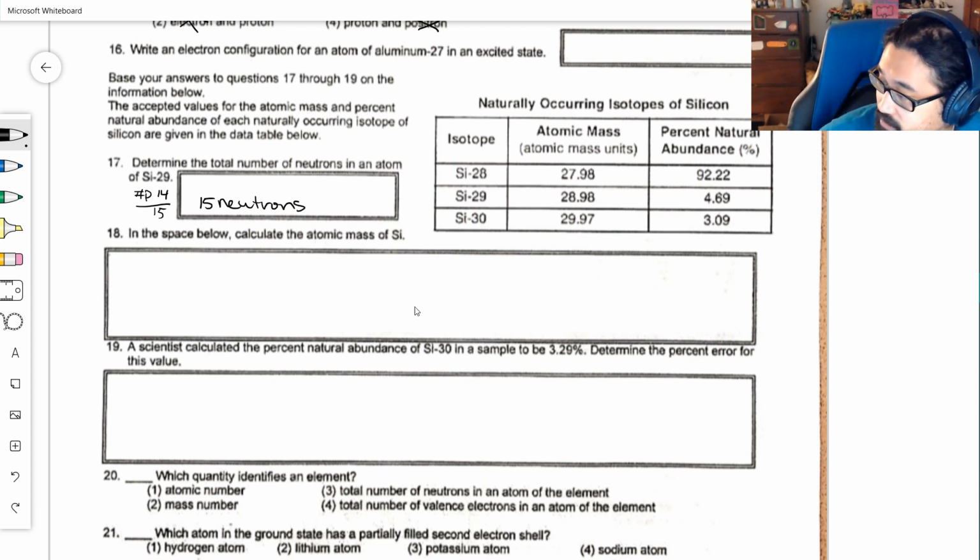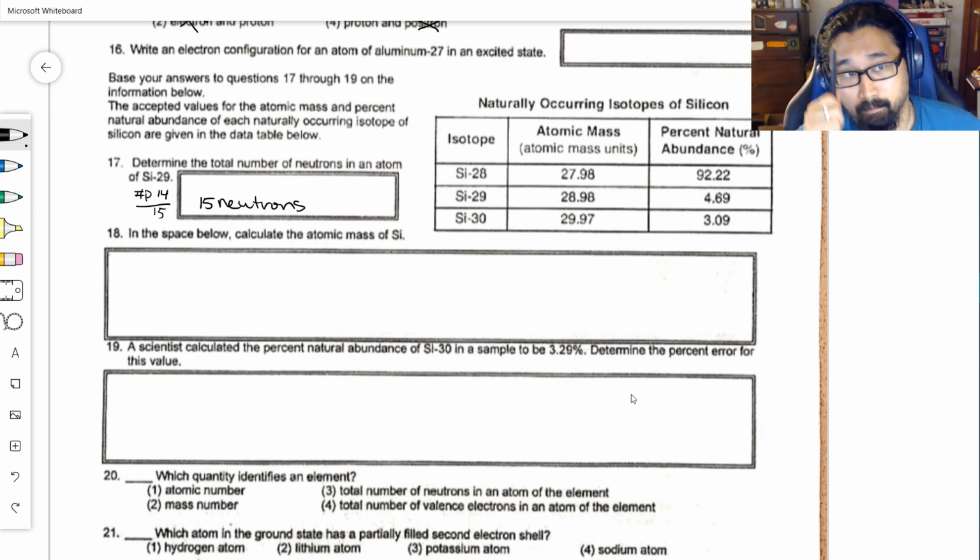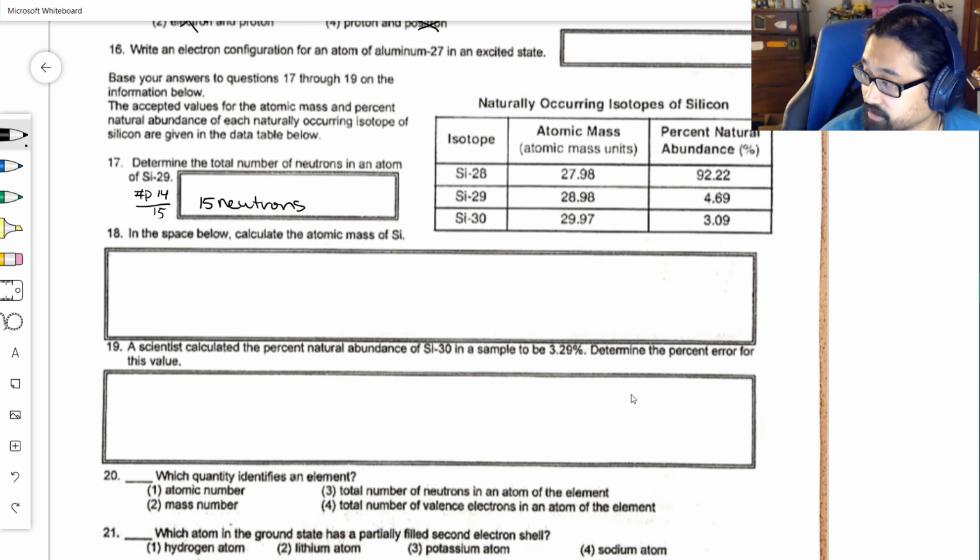Number 19 talks about the percent error. This is a straight up mathematical formula off the back page of your reference table. It's the accepted value, which was 3.09, minus 3.29, the measured value, divided by the accepted value, times 100%.